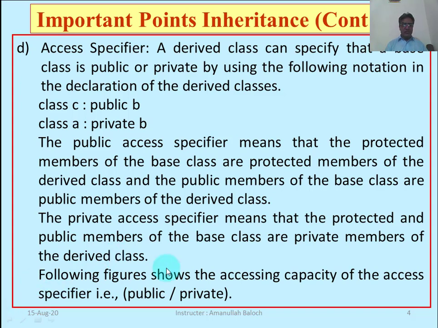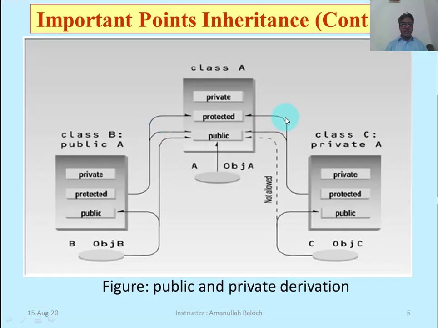Following figure shows the access capacity of the access specifier, that is public/private. In the figure we will see the first scenario, this class C public B and class A private B. You may see it here. This is our base class. Class A is our base class.